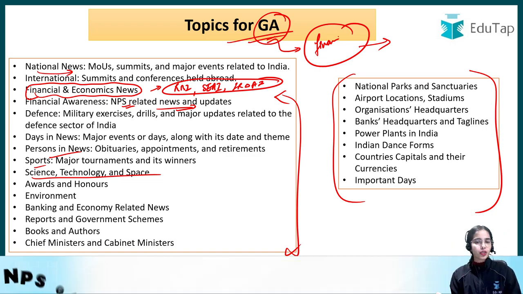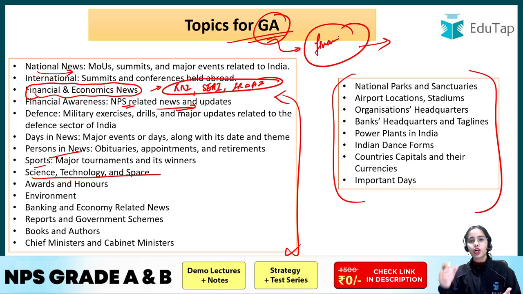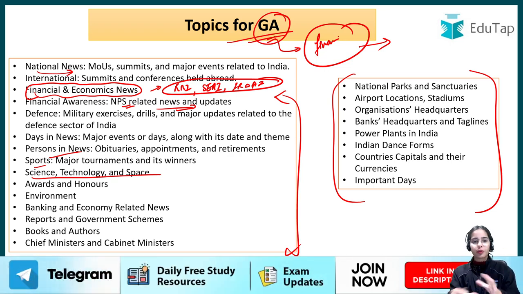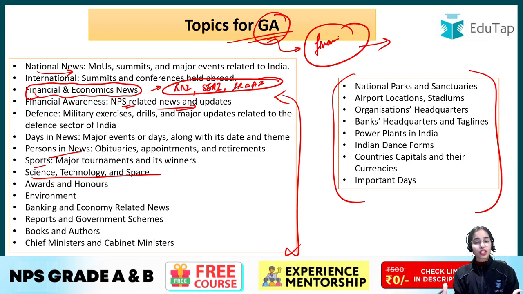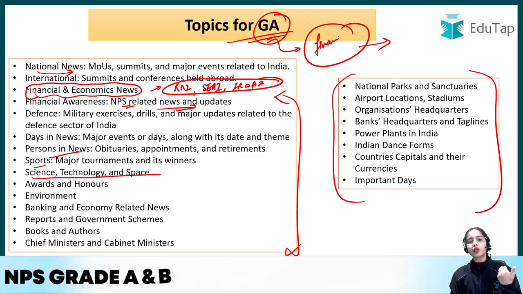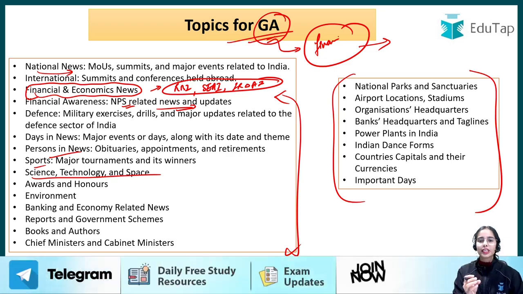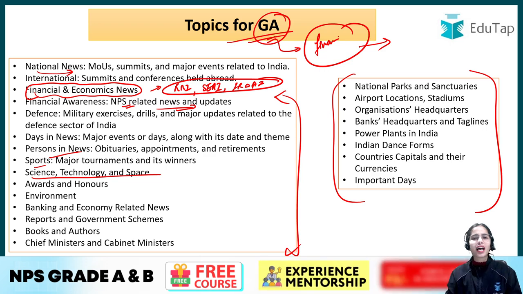Just keep on reading the newspapers, or if you are buying a course, they will be providing you the PDF. So in that PDF you will be getting all these things, or in the newspaper you will be getting this. So topics for GA, they are very broad. You might think that okay, so much I have to do, but remember that if you are going through the newspapers on the daily basis, or you are having a PDF provided by an organization, let's say you have bought a course and they are providing you the PDF, so they will be compiling everything for you, so you do not have to worry about it.